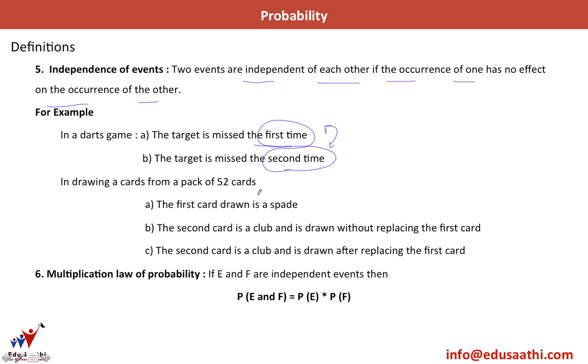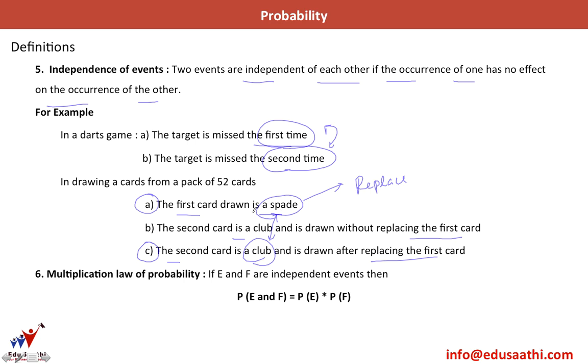In drawing a card from a pack of 52 cards, the first card drawn is a spade. The second card is a club and is drawn without replacing the first card. And the C event is the second card is a club and is drawn after replacing the first card. So here, if I take this event A and event C, these are independent of each other because you remove one card and it turns out to be a spade. You replace that card in the pack of 52 cards, and then again you draw a card. So it comes out to be a club. Now these two have no relation to each other and will not affect their probability.